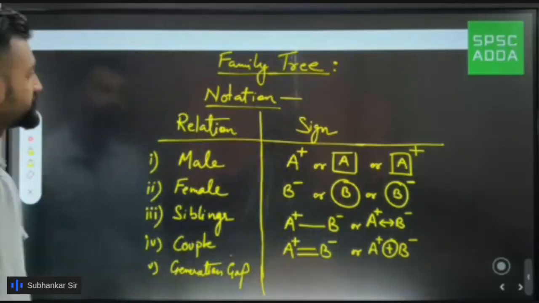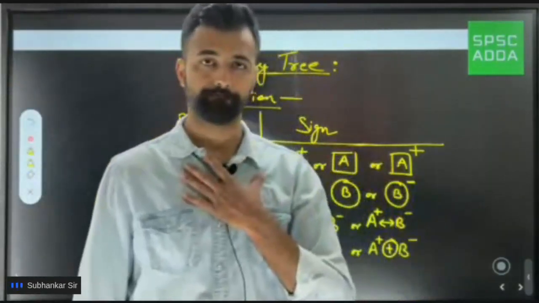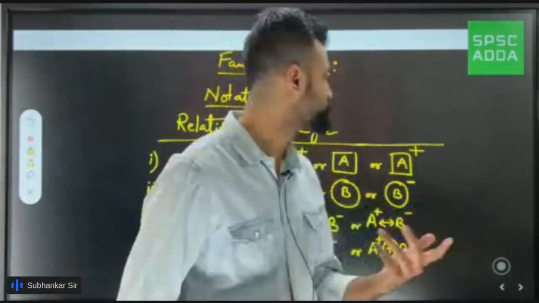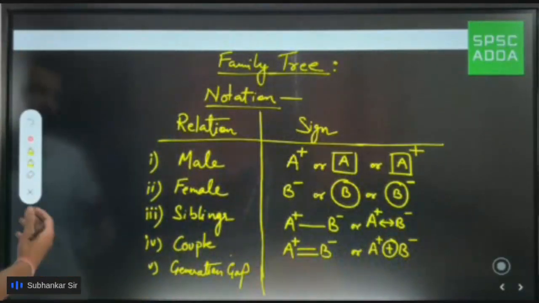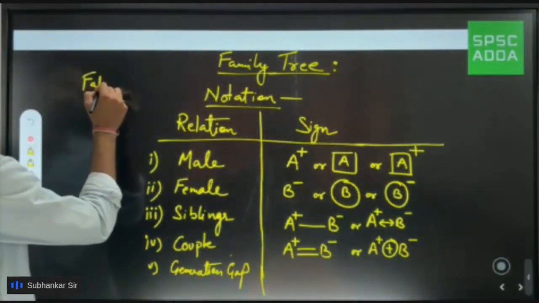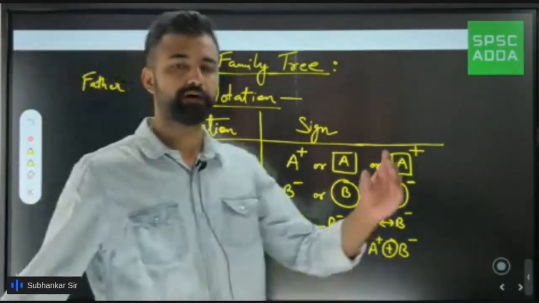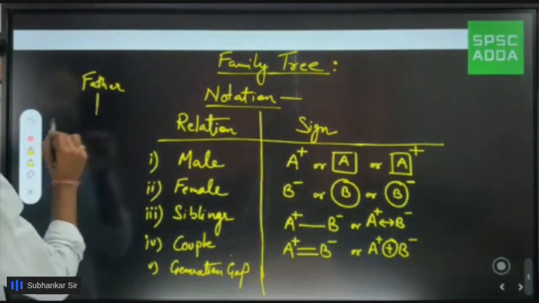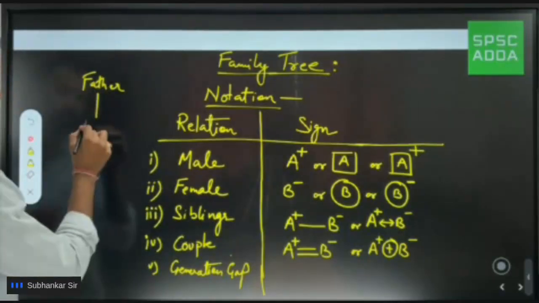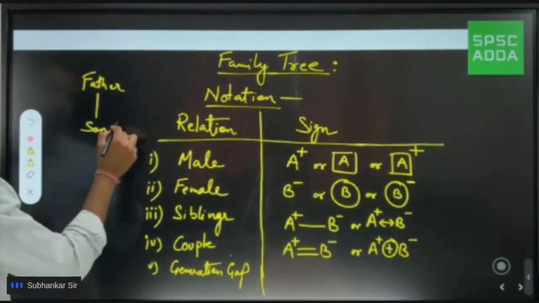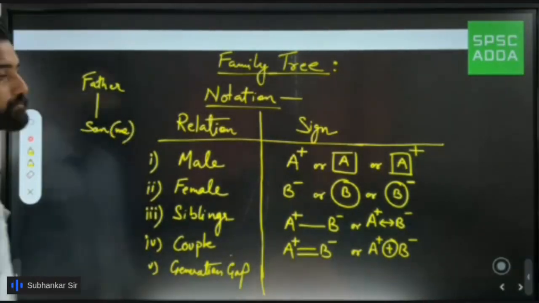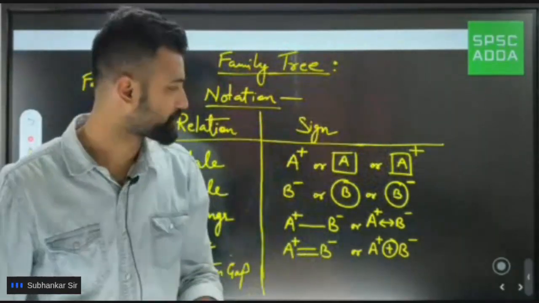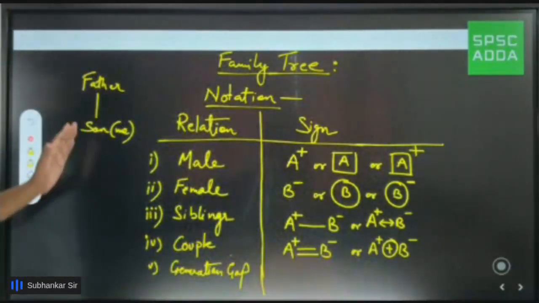Generation gap is, suppose I tell you that I am the son of my father. If I want to show the relation between me and my father, how am I going to show it? It's very simple. Before me, my father has come to this world. So I'll put father at the top, and for me, I'll put myself at the bottom. So for generation gap we use a single vertical line. This vertical line is your generation gap. And here, this is the son. This is me. I'm putting my father on top of me because obviously my father came to this world first, then only I could have come. So to show generation gap, we are going to use simply a vertical line.